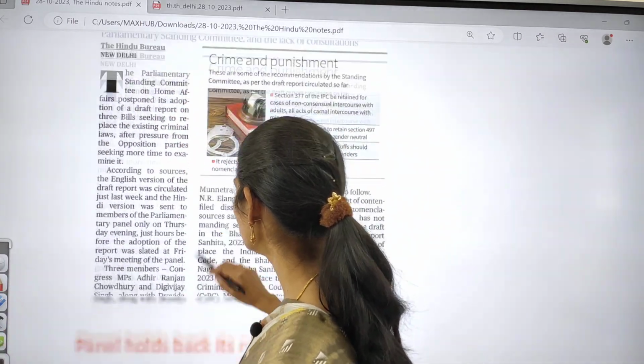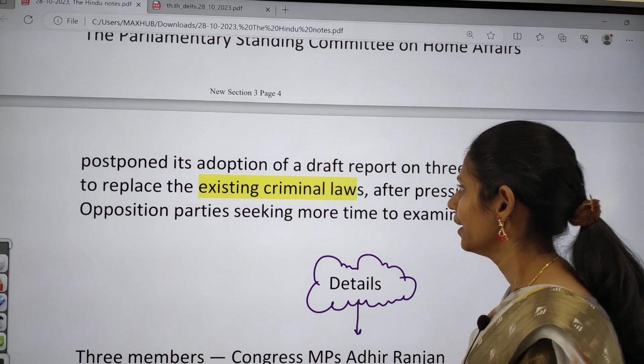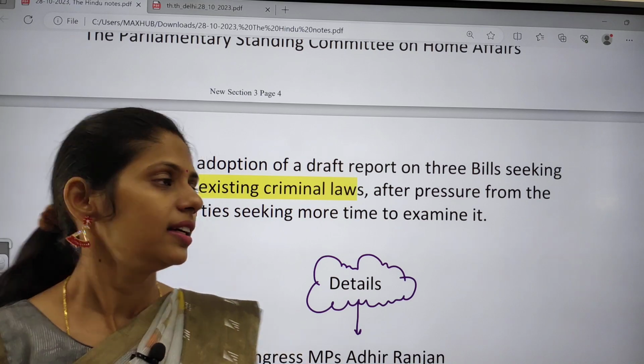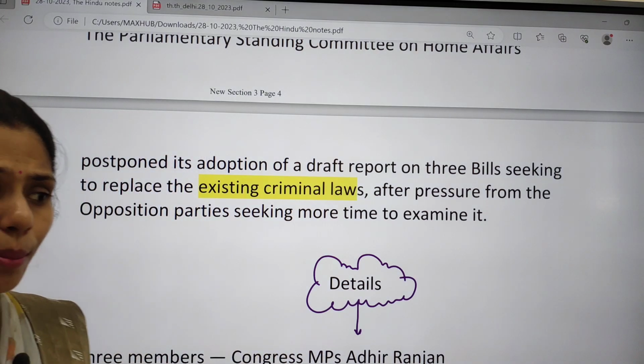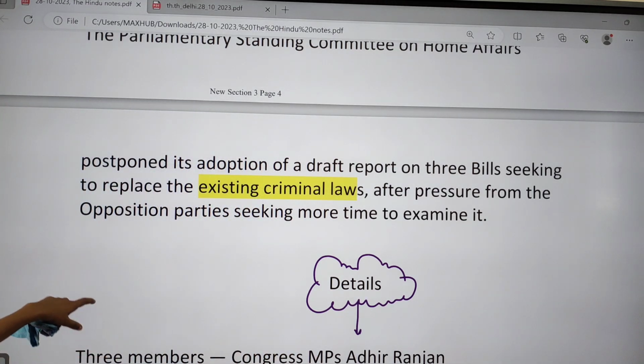So why is it in news? Because the Parliamentary Standing Committee is postponing its adoption of the study on 3 bills. Because of this, the opposition party people are doing some protest. That's it. It's as simple as that.